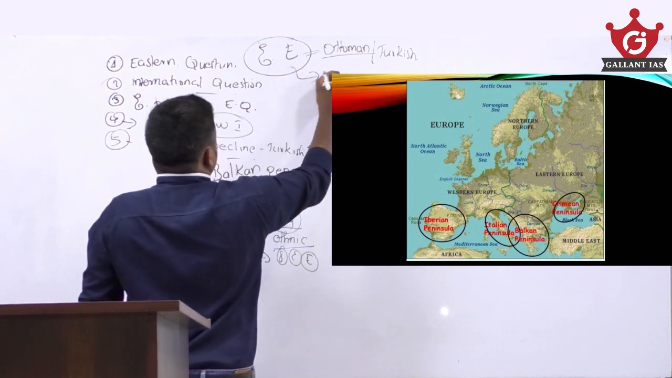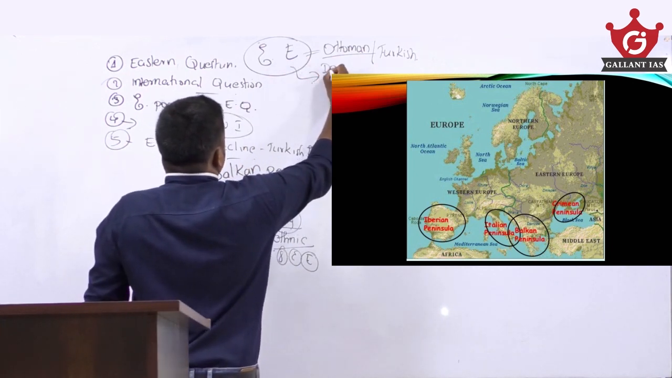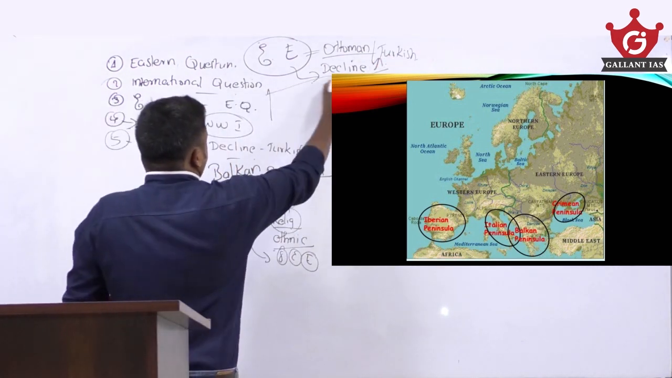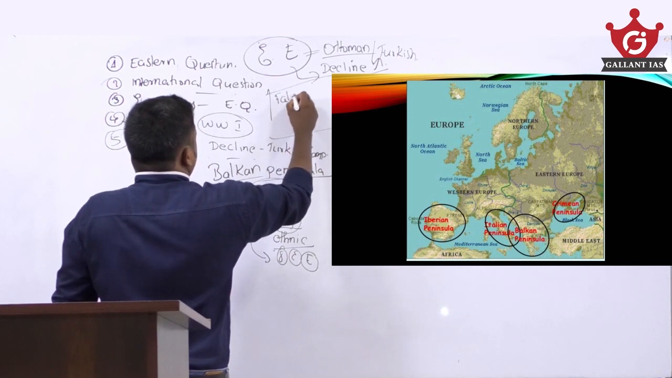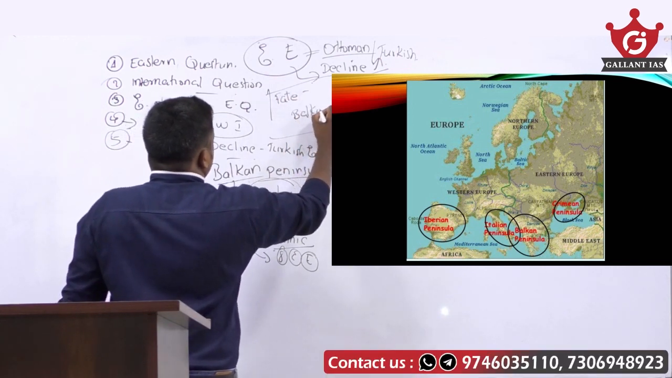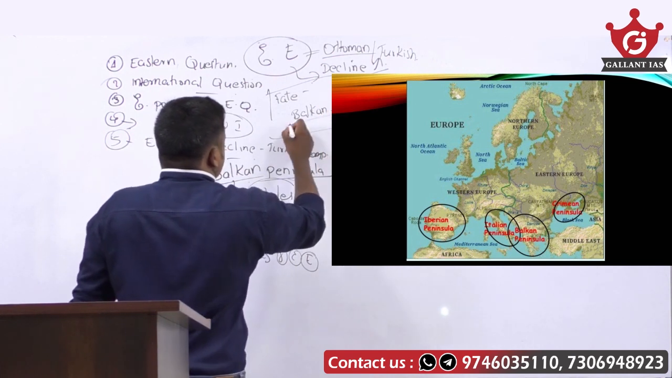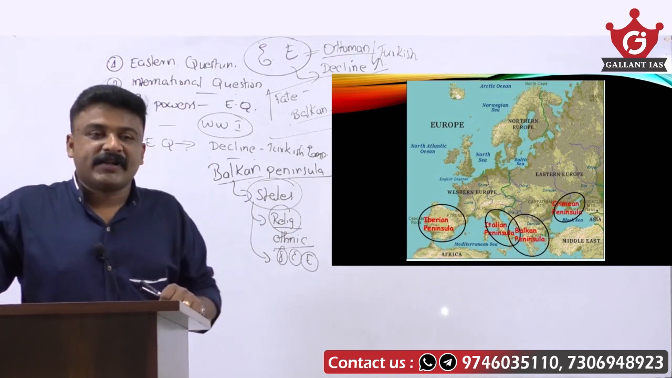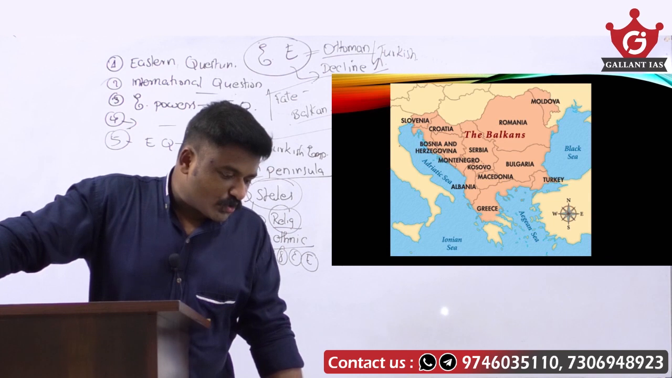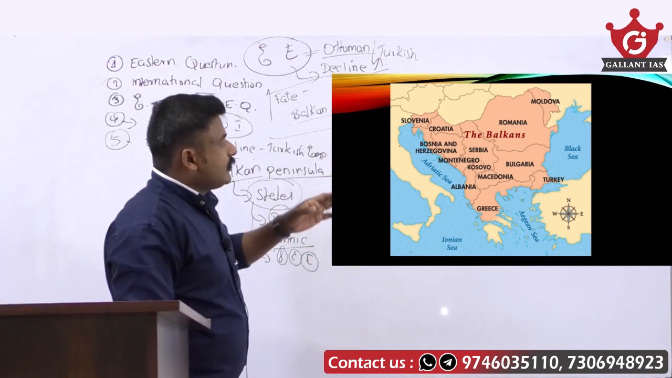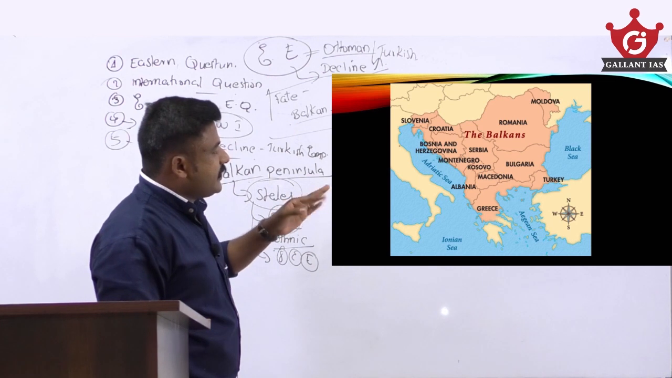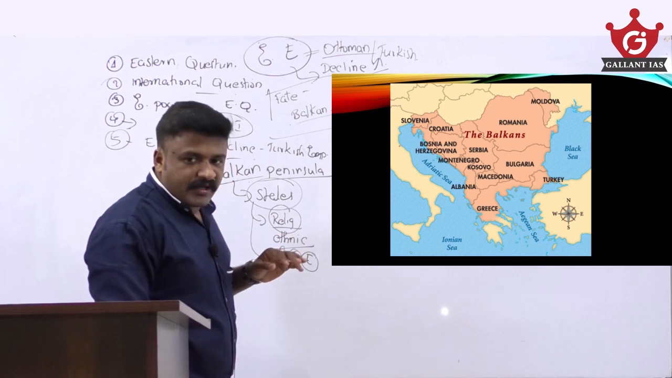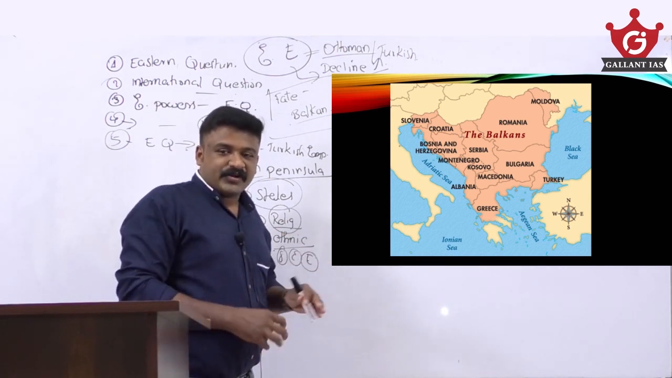Now there is a popular question. On the eve of the decline, if the Ottoman Empire declines, what will be the fate of these Balkan states? Who will be controlling this Balkan Peninsula? That popular question is the Eastern question. So the Balkan states you see: Moldova, Romania, Serbia, Bulgaria, Macedonia, Albania, Greece, Bosnia, Herzegovina, Croatia. So many small states are there.